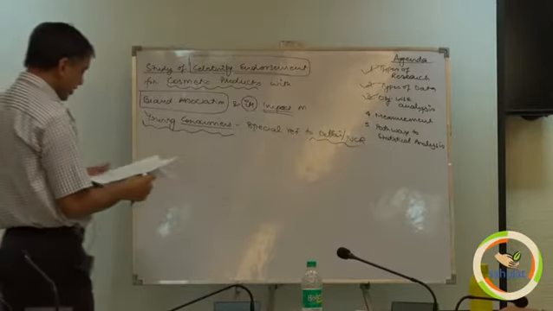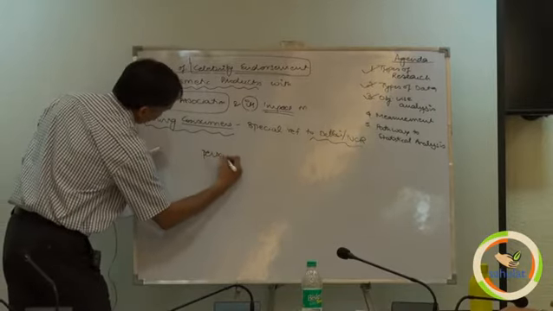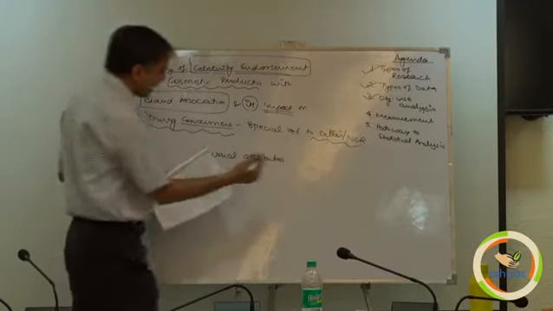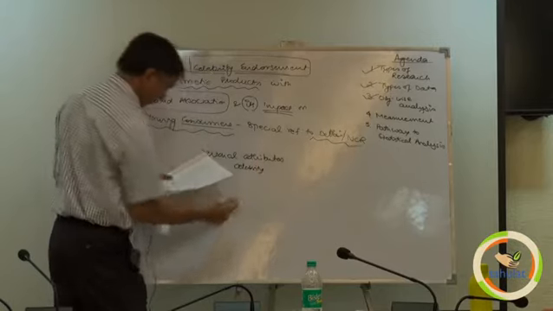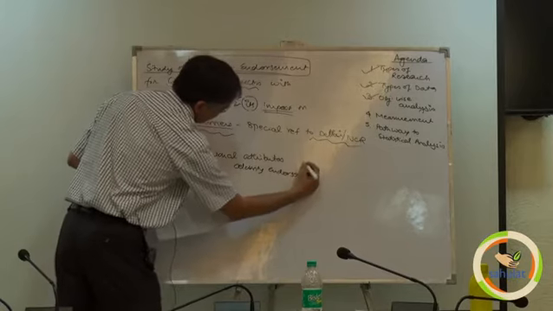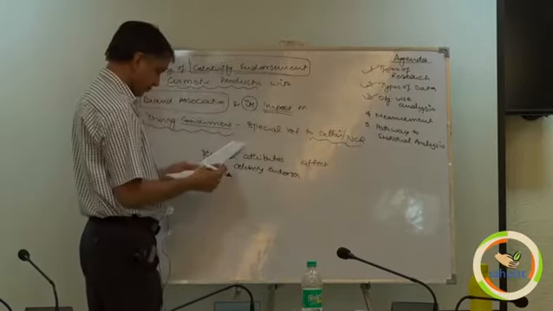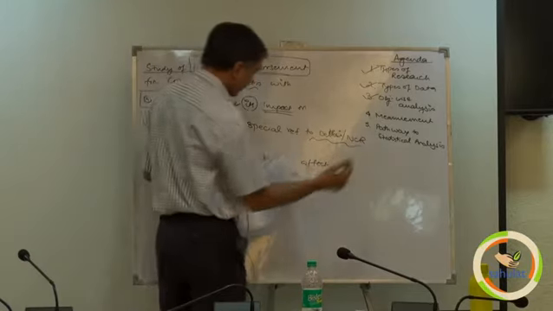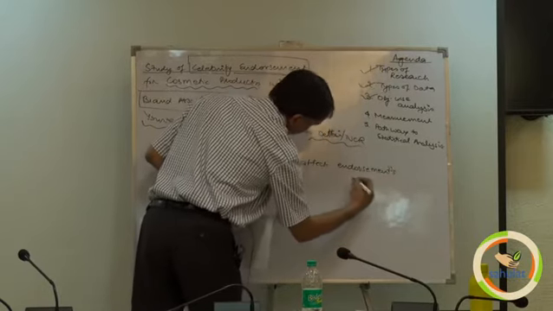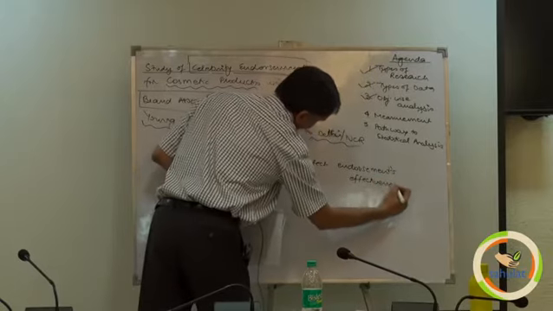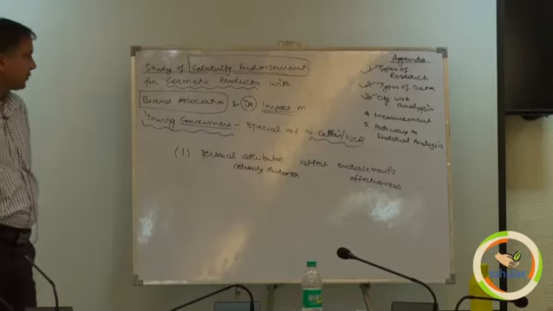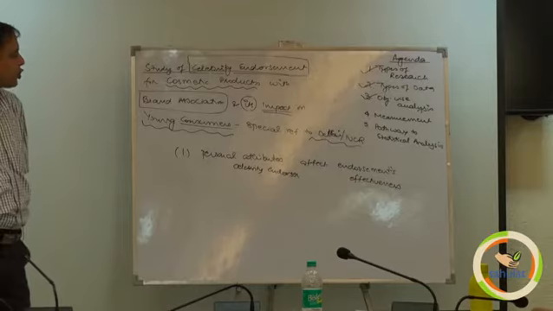The objective is to study how the personal attributes of a celebrity endorser affect the endorsement's effectiveness.